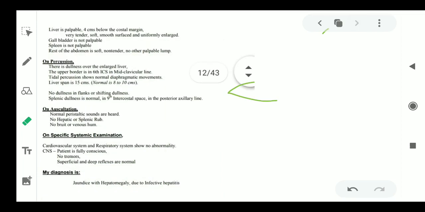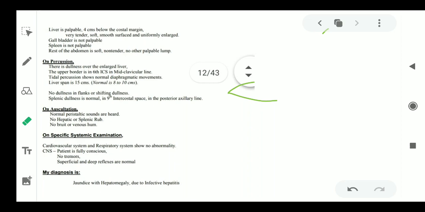Then the liver is palpable. You have to tell even the margins also. 4 centimeter below the costal margin. And I have to tell which liver characteristics, that it is very tender, soft, smooth surface and uniformly enlarged. Gallbladder is not palpable, spleen is not palpable, rest of the abdomen is soft, non-tender, no other palpable lump. So only your liver is palpable.